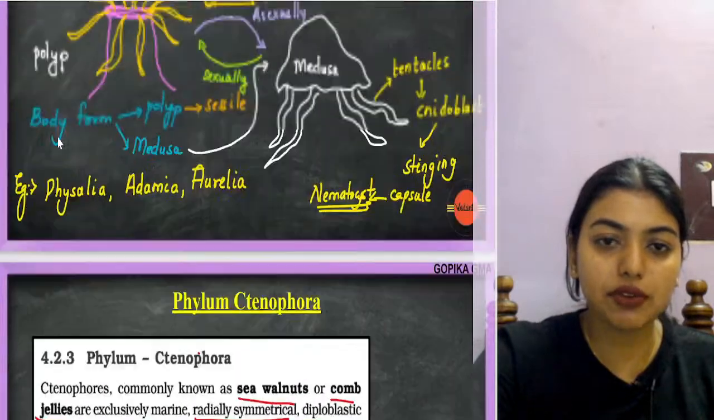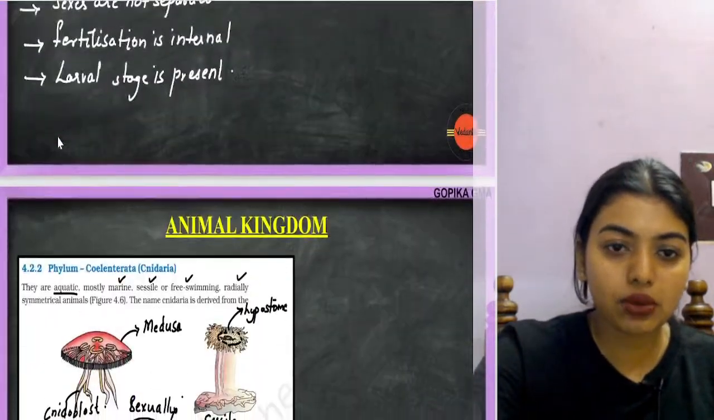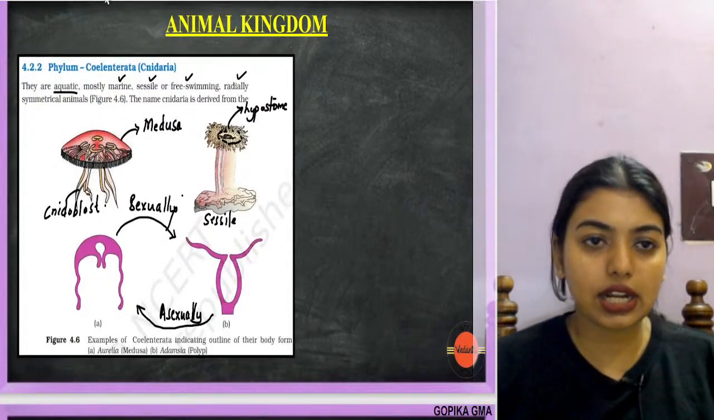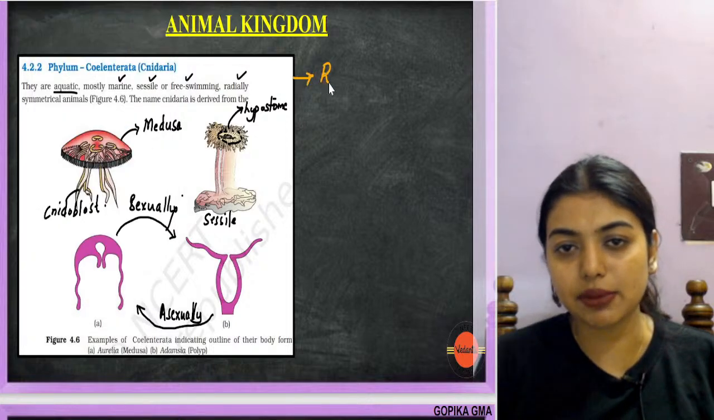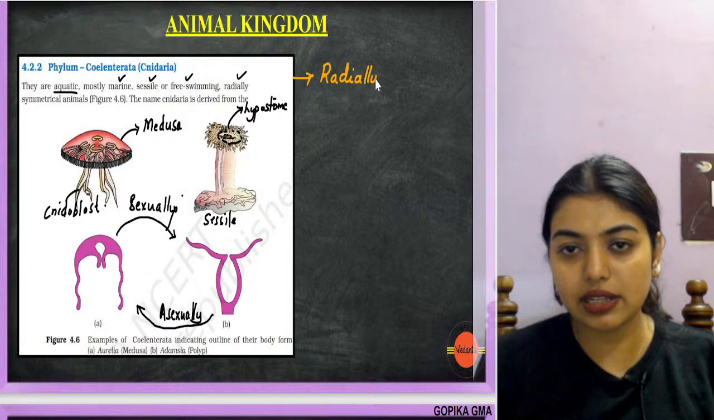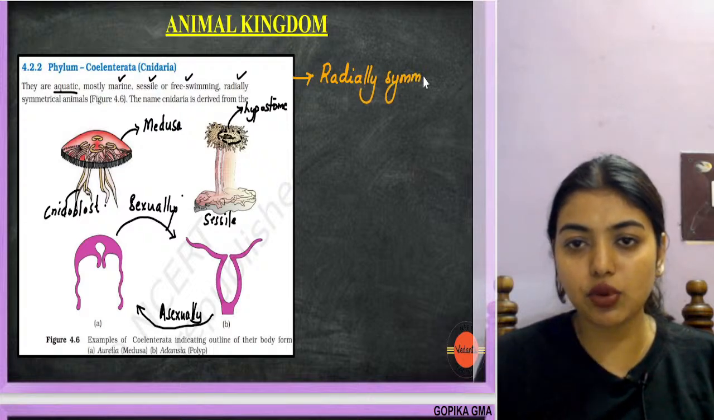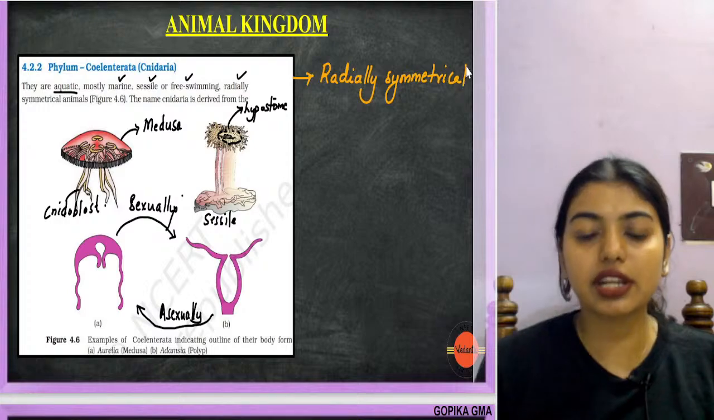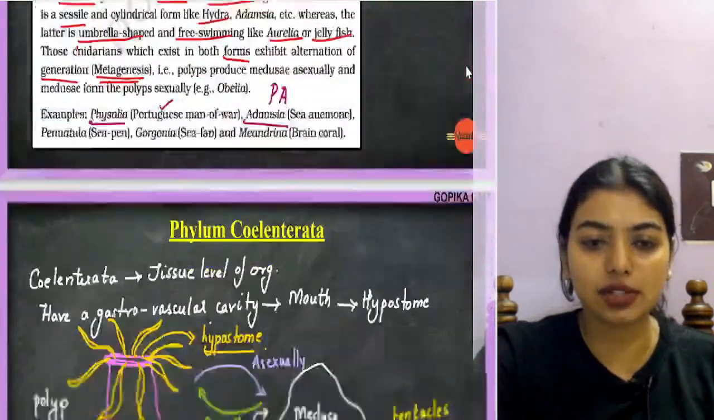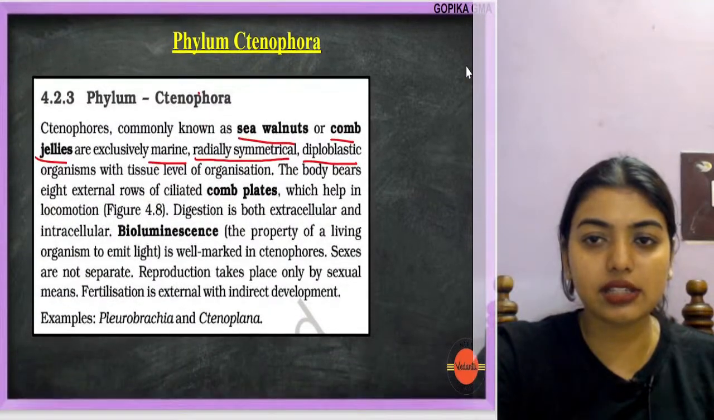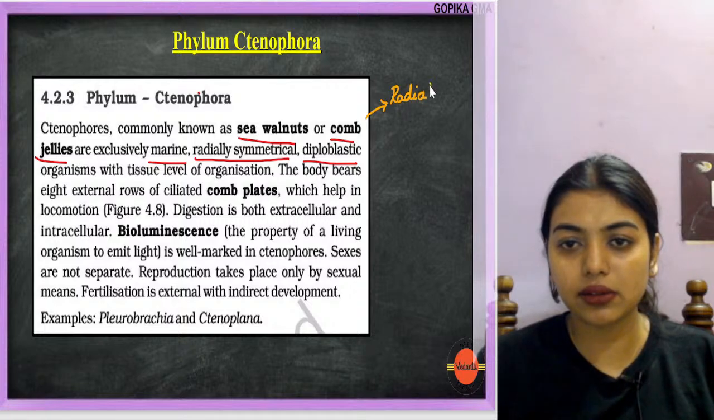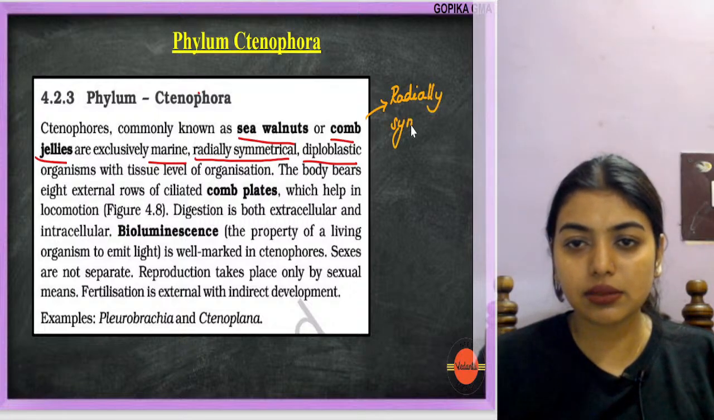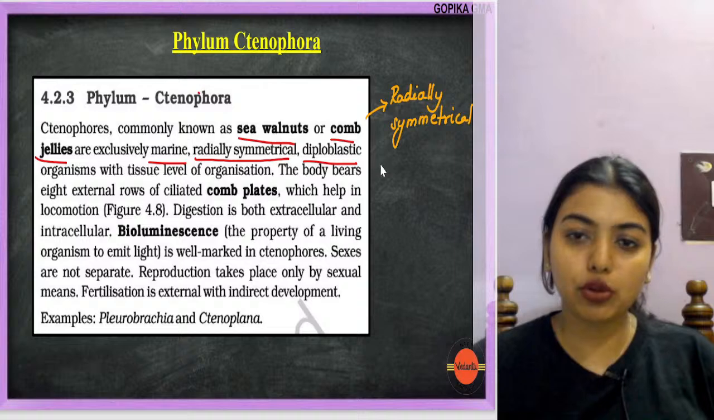What were these, students? Did we forget to write it here? They are also radially symmetrical, that also we will make a note. That is, if we cut them in any plane, they will still have the same symmetry. This is very important. They'll give you a box and ask, identify the ones which are radially symmetrical, identify the ones which are bilaterally symmetrical. This fellow also is radially symmetrical. Now they are diploblastic.